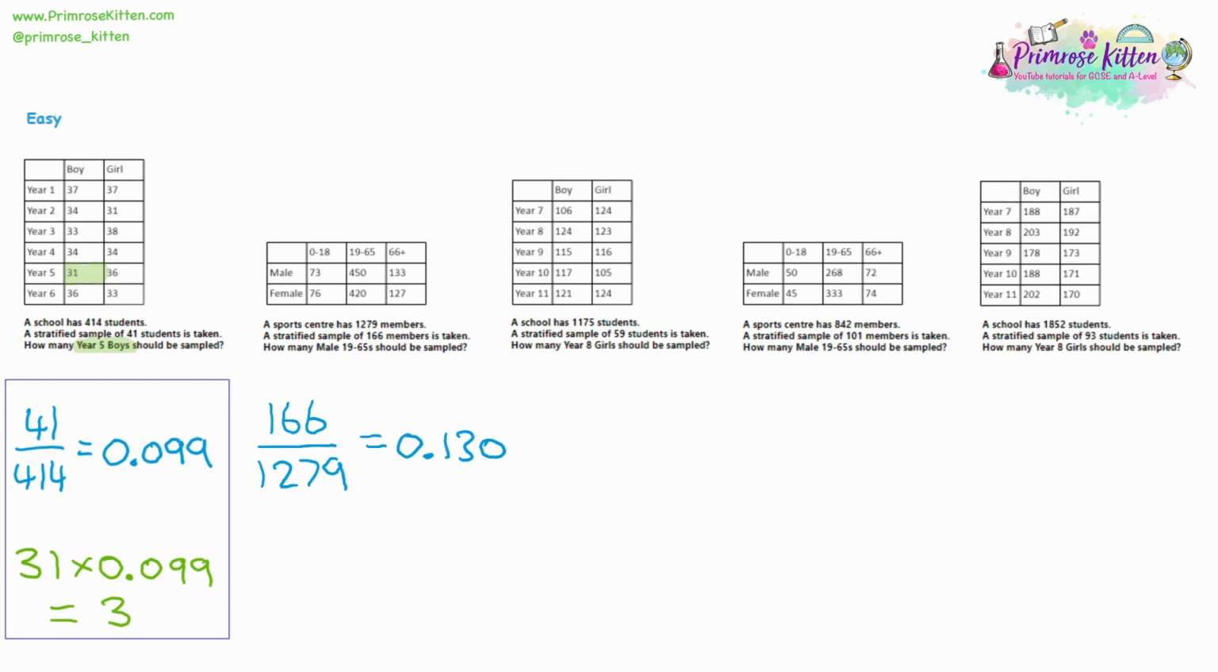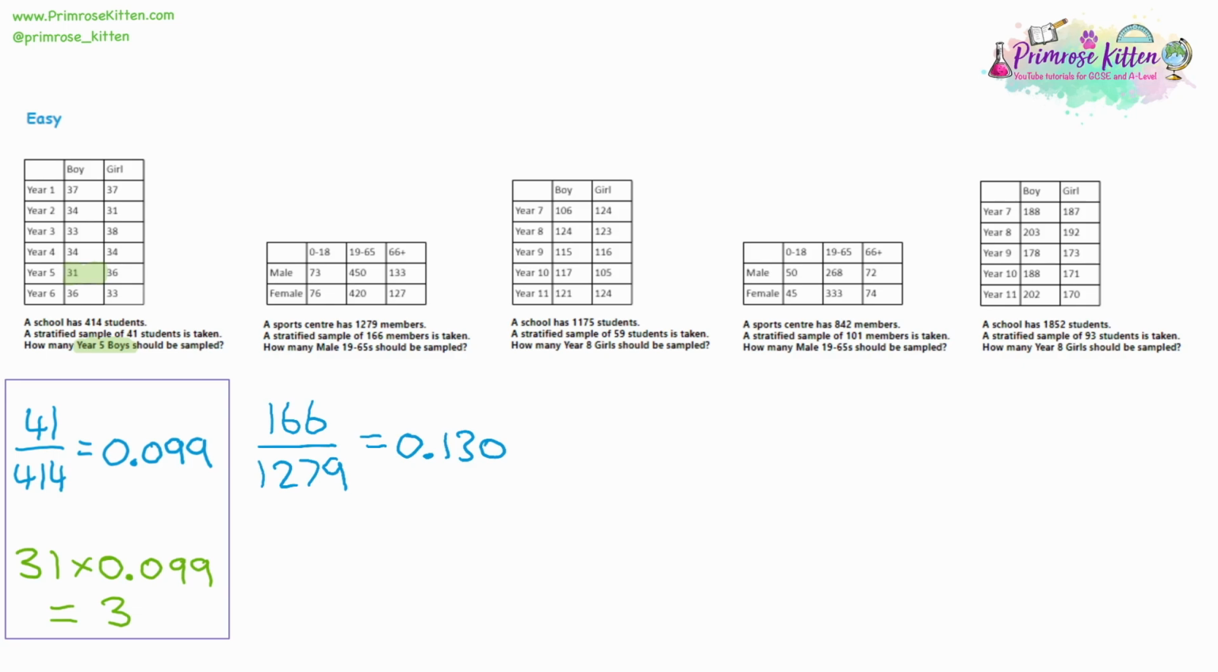So we're going to be asking 13% of the people who go to the sports centre. Now, again, to make this fair, we're not just going to ask 13% and just pick random people. It's going to be 13% of every single identifiable group. 13% of the men, 13% of the women, 13% of the male 0 to 18, 13% of the female 66 plus, 13% of every single group. So how do we do it?